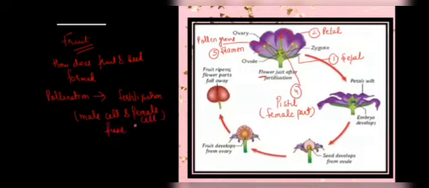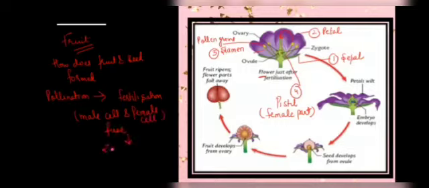You can see here this zygote is formed after which process? After fertilization. This zygote later develops into the embryo, and this embryo is inside the ovule.